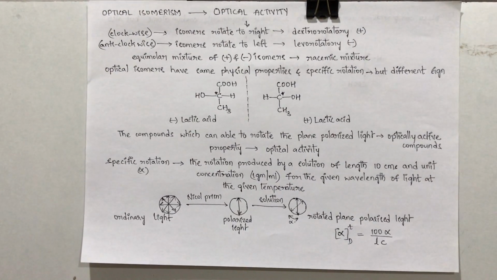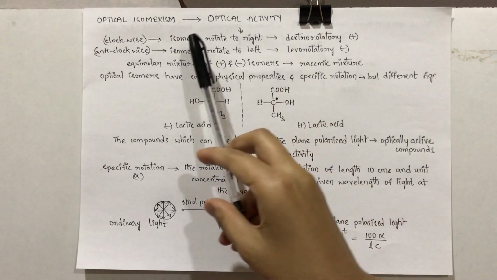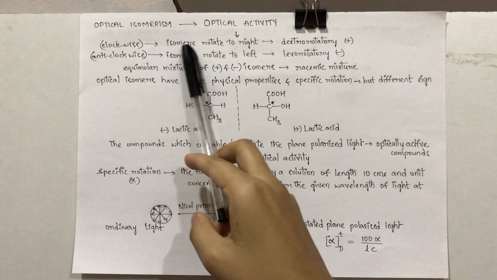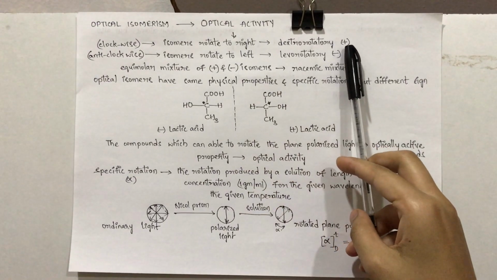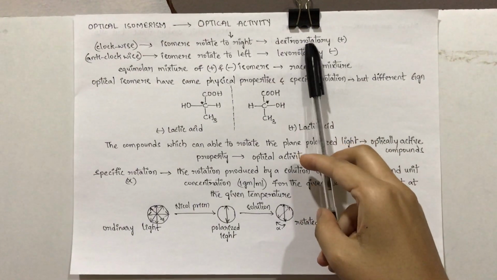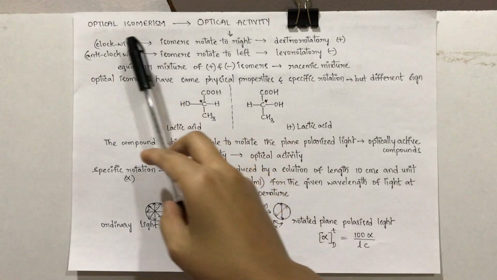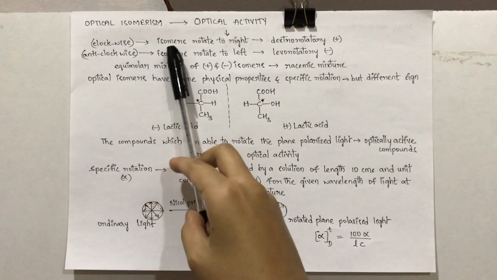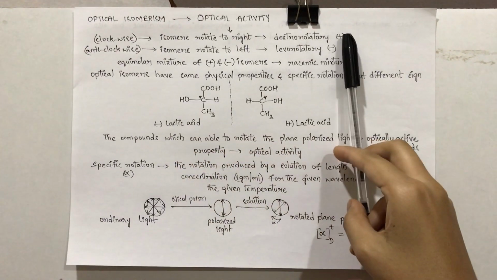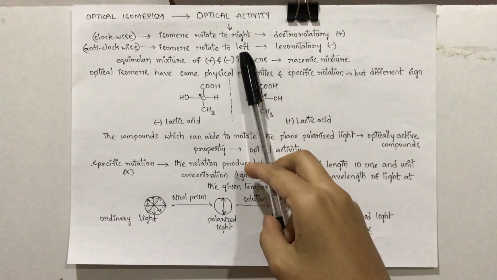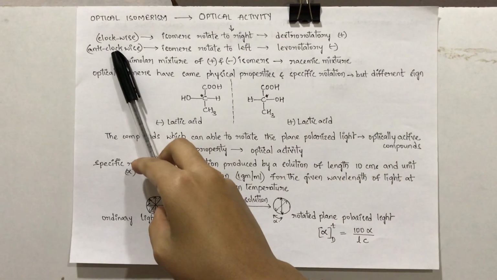Optical isomerism. In order to know this term, first we should know about optical activity. The isomers which are able to rotate the plane polarized light to the right, we give that particular isomer a plus sign. We call it dextrorotatory. What is meant by rotation to right? We call it the clockwise direction. When the isomer rotates clockwise, you give the sign as plus. When it is rotating to left, we call it levorotatory, minus sign. So the direction will be anti-clockwise.